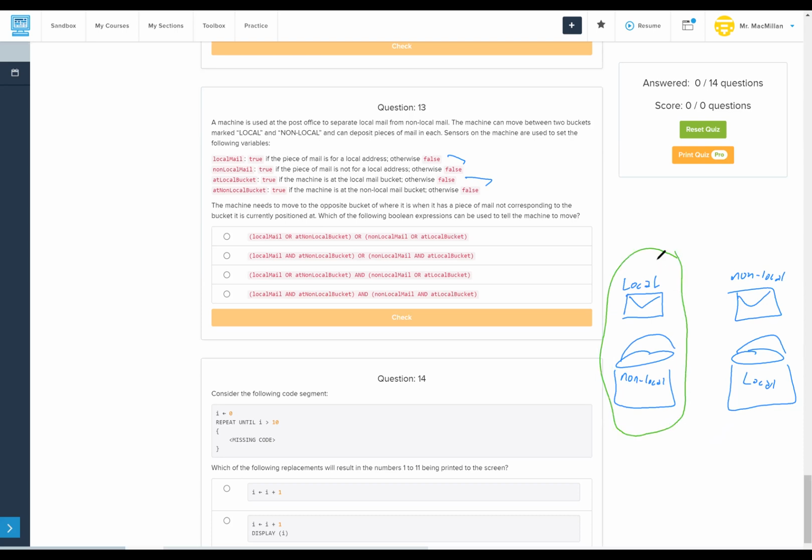So it needs to have local mail and be at the non-local bucket, or have non-local mail and be at the local bucket. So we want an and between those. And either one of these can be true if we want to move. So we want an or there. So we want an and inside of our parentheses, local mail and at non-local bucket, non-local mail and at local bucket. Those are our 2 circles here. And then or, if either one of those is true, then we will move. So there is our answer.